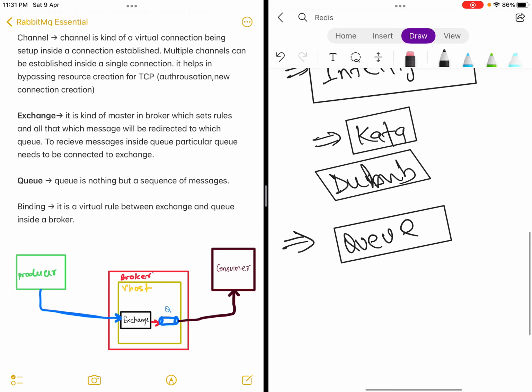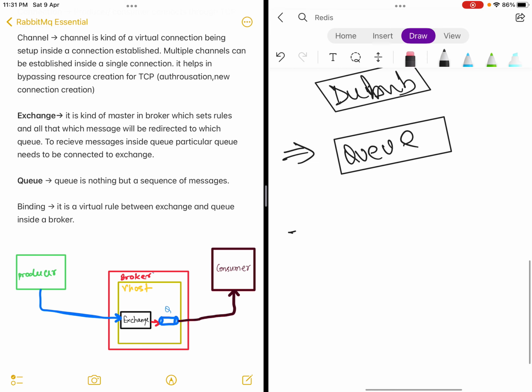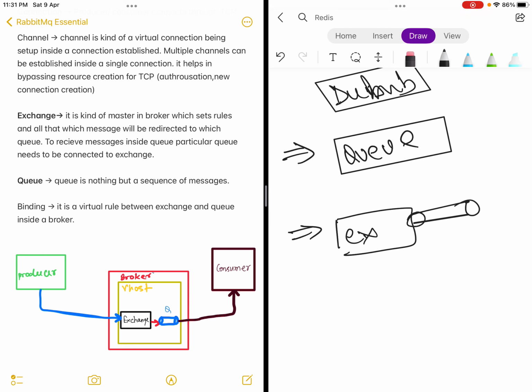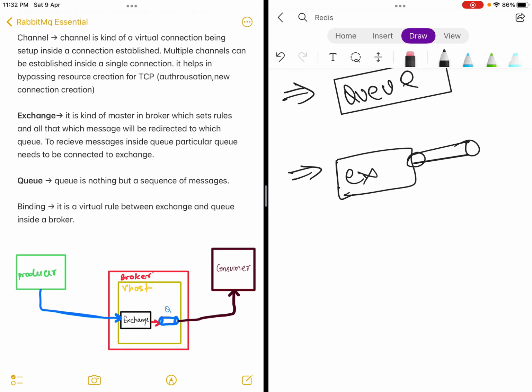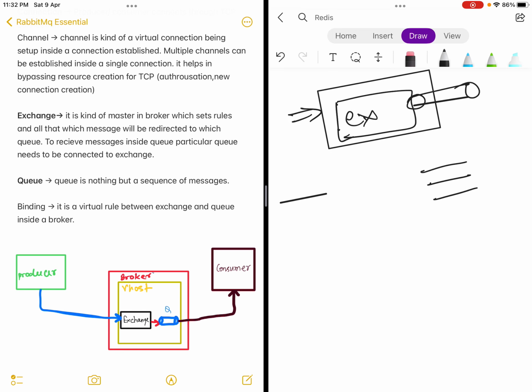So let's continue our discussion with the exchange. In the exchange, all the rules are decided: which message will be directed to which queue, what messages a queue attached to the exchange will be reading, and what bindings will be attached to it. It's just a map where all the rules are defined. If any incoming message arrives, the exchange decides all the places it will go. So that's the basic thing about the exchange.